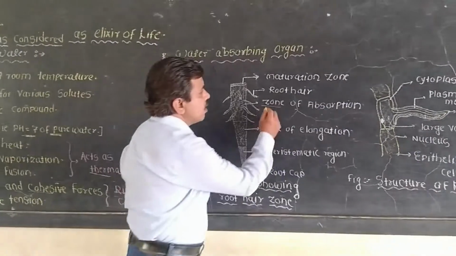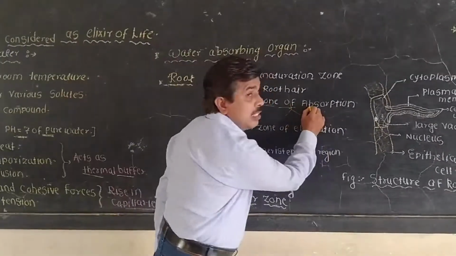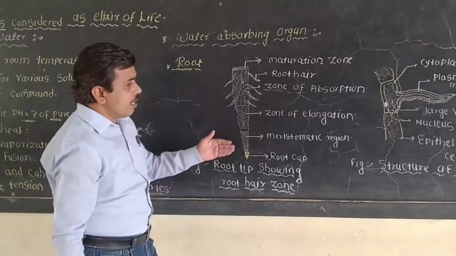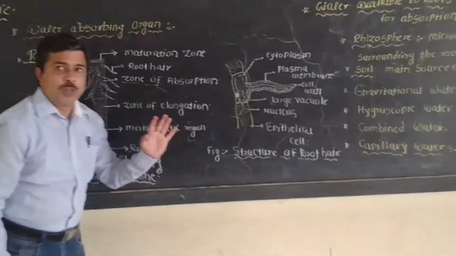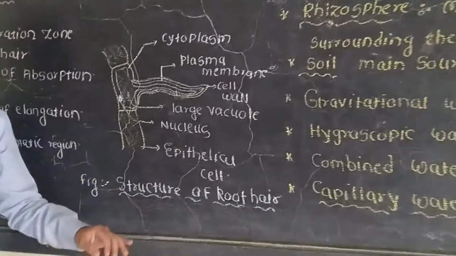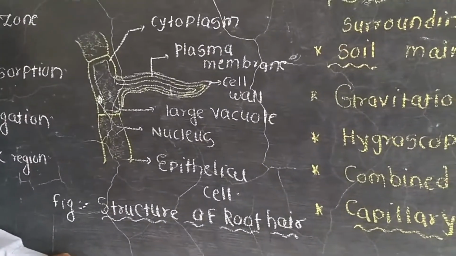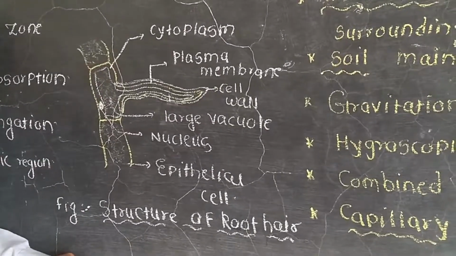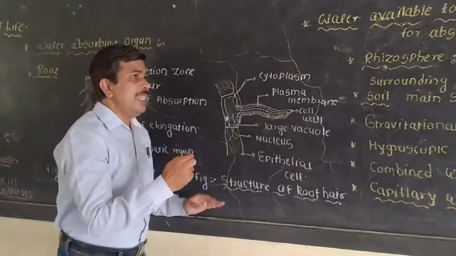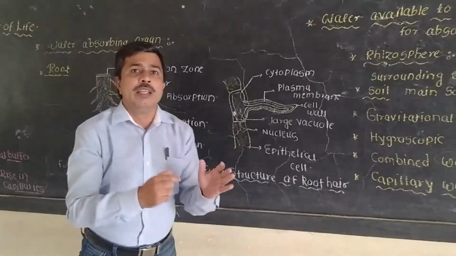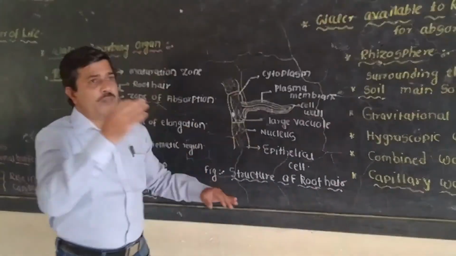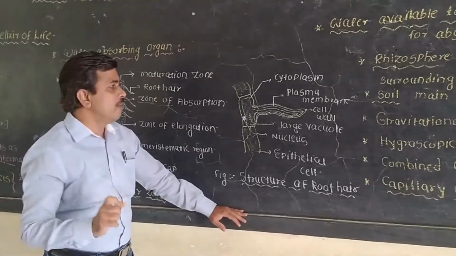Now this zone of absorption consists of root hairs. Now let us see the structure of the root hair. Root hairs are thin, delicate, unicellular epidermal extensions, tubular structures, and they are ephemeral. Ephemeral means short-lived. It cannot have a long life. It is short-lived.